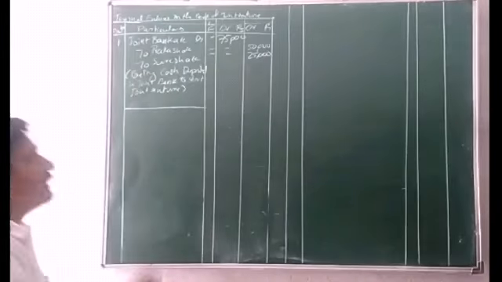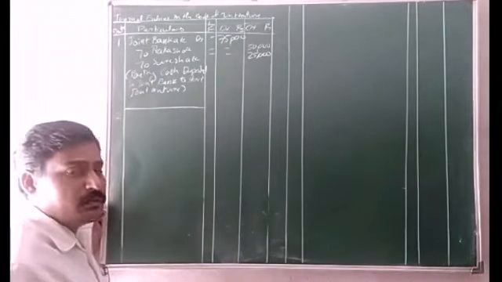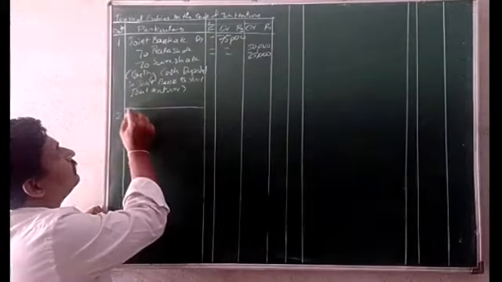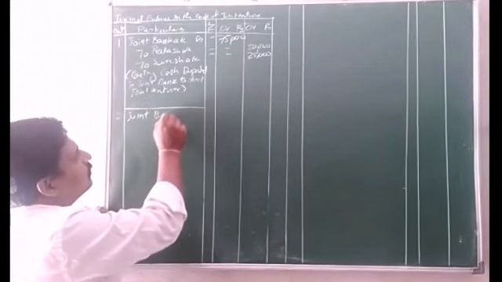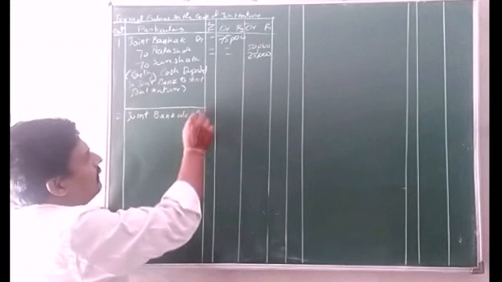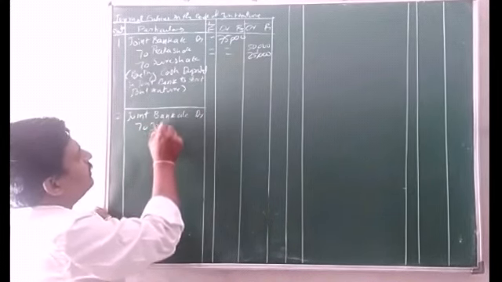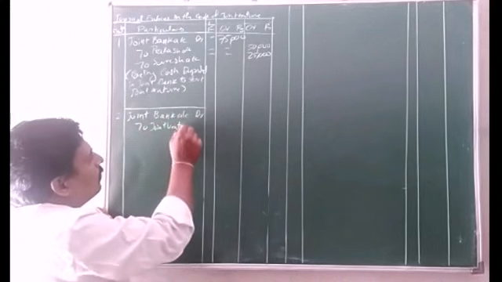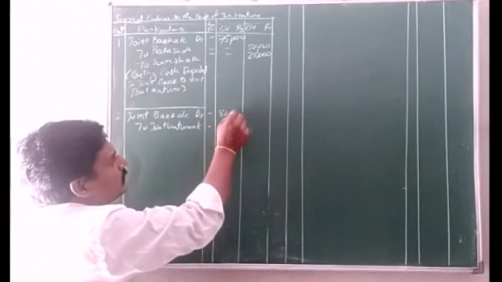So the second journal entry for collection of money from a contract. Joint bank account debit to joint venture account 80,000.